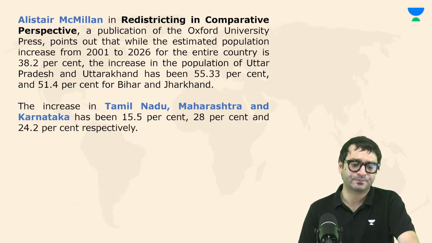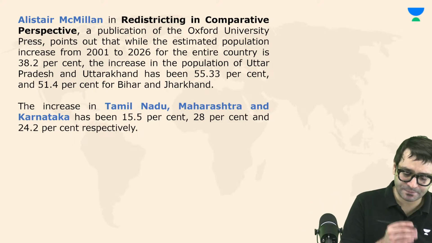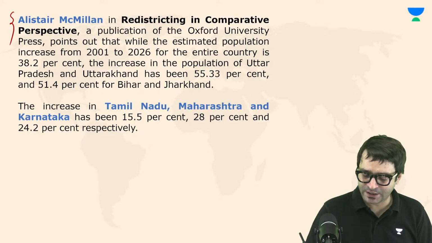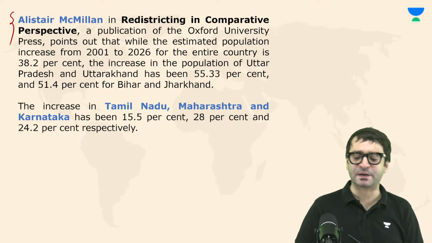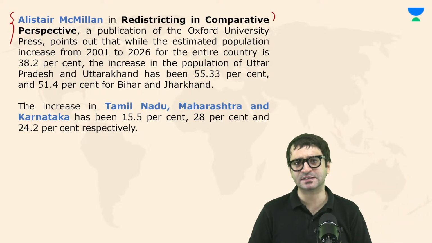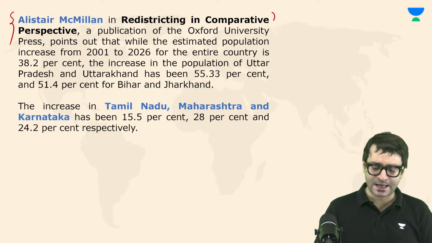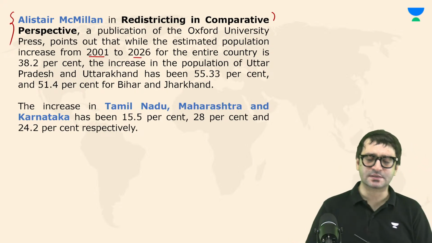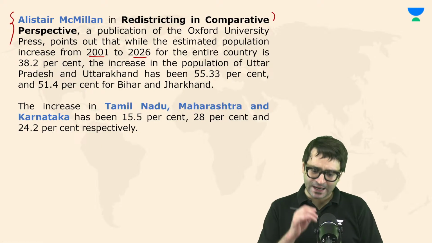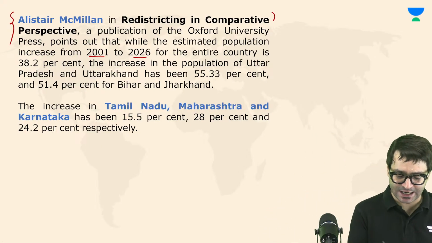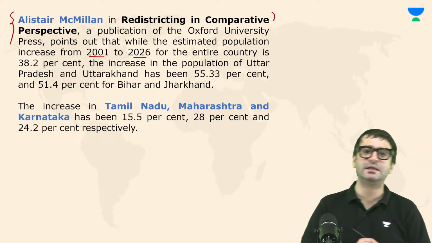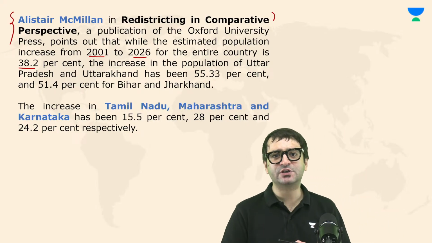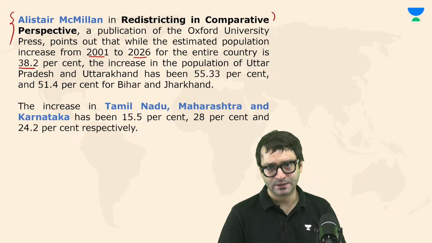Then what else? Lester Macmillan writes a paper called Redistricting in Comparative Perspective, published by Oxford University Press. It says that from 2001 till 2026, the entire country's population has increased by approximately 38.2%. But this increase in the population has not been uniform.